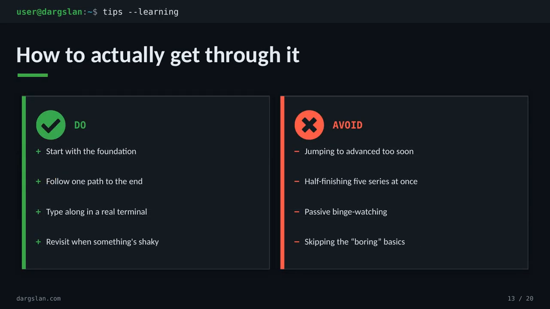So, how do you actually get through a roadmap this big? Start at the foundation and follow one path all the way to the end. Don't half-finish 5 series at once. Type every command in a real terminal instead of letting episodes autoplay in the background. And when something feels shaky, circle back. Skipping the boring basics is the fastest way to get stuck 3 months in.